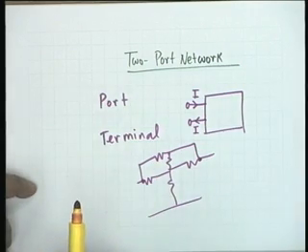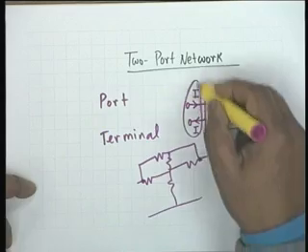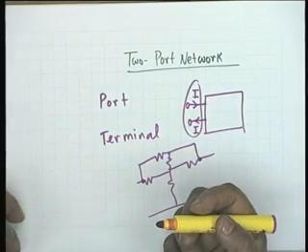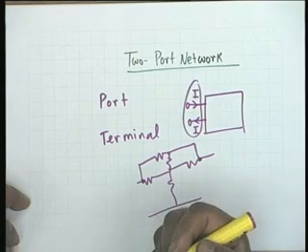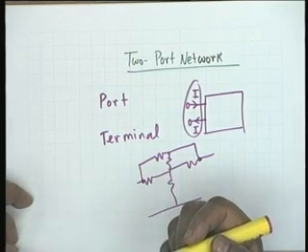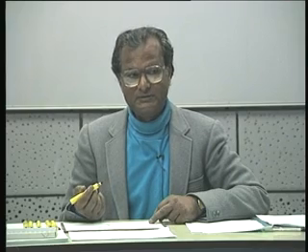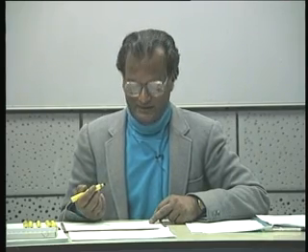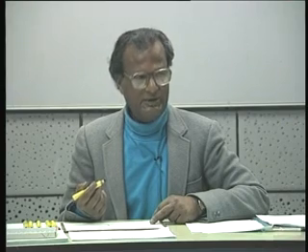For forming a port, the essential condition is that the current entering one terminal must be equal to the current leaving the other terminal. And if a network has two such ports, we call it a 2-port. If it has only one port, then we call it a 1-port. And if it is more than 2, we generally call it a multi-port. We can use the terms 3-port, 4-port and so on.